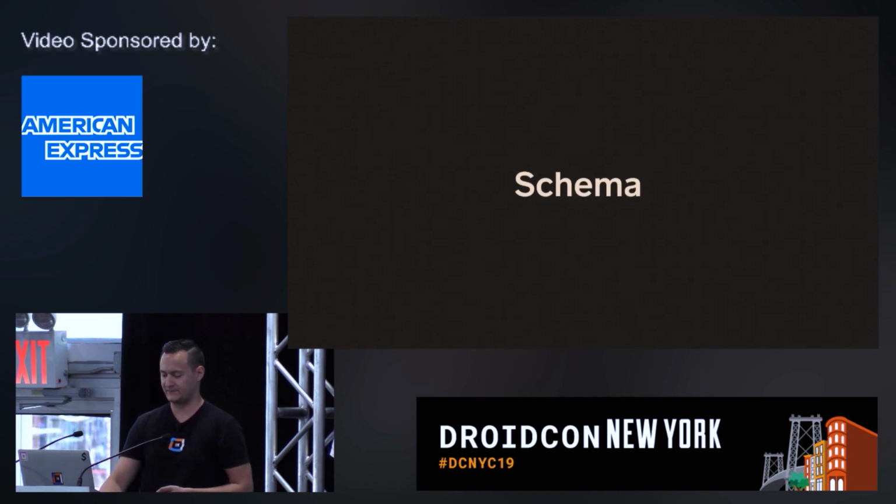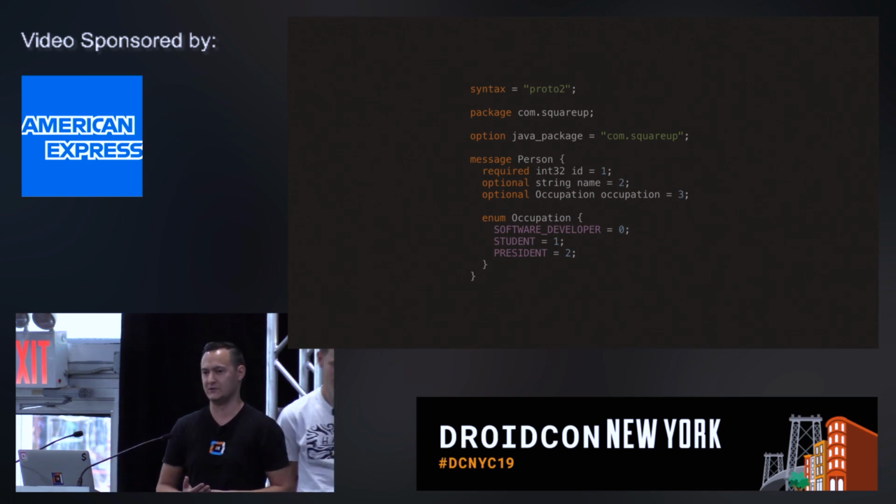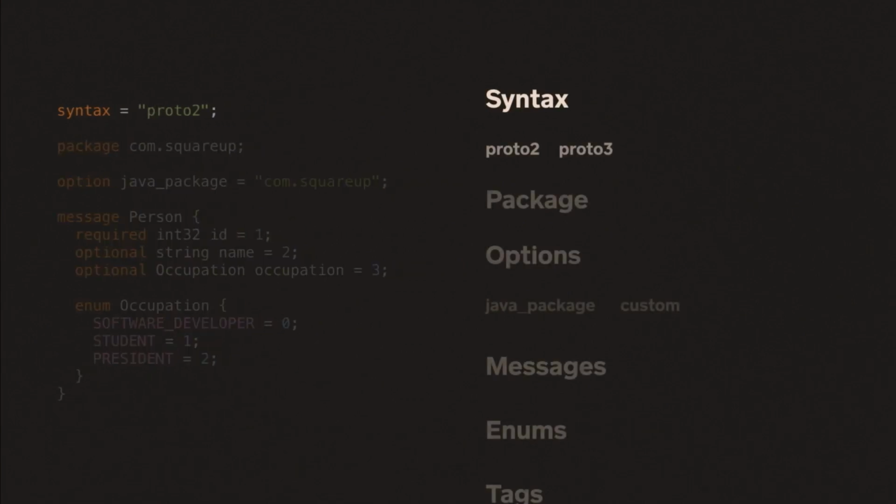So let's talk about schema. Here's an example of an entity defined using protocol buffers. Let's say we have some kind of person entity with fields and so on. Let's go line by line and try to understand what we see here. The first line defines the syntax, which is basically the version of Protobuf schema that is used here. There are just two versions right now: Proto 2 and Proto 3. At Cash, we use Proto 2, so this is the format that we'll be focusing on as we talk.